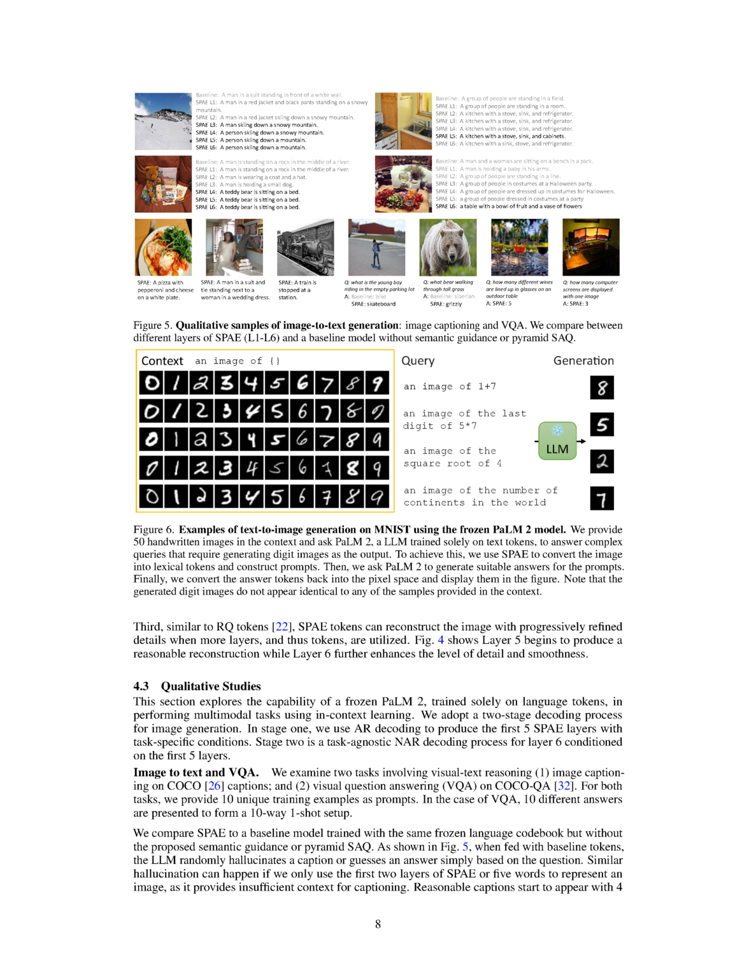Our results showed that when the LLM is fed with baseline tokens, it tends to generate a caption or guess an answer based on the question alone. This can lead to inaccurate results. Similarly, if we only use the first 2 layers of SPAE or 5 words to represent an image, it provides insufficient context for captioning. Reasonable captions start to appear with 4 layers or 85 words representing an image, while complex scenes may still need the full 6 layers of 597 words.